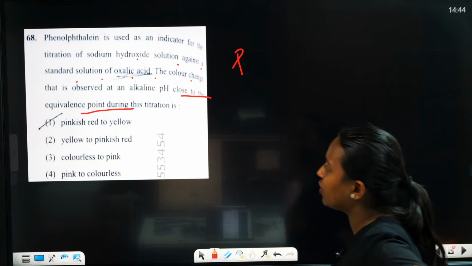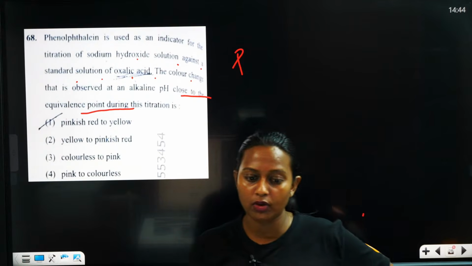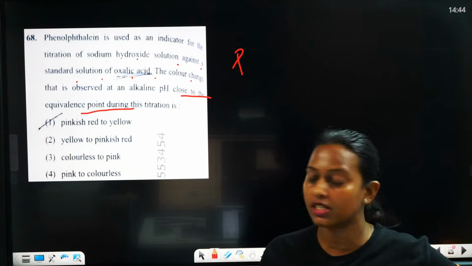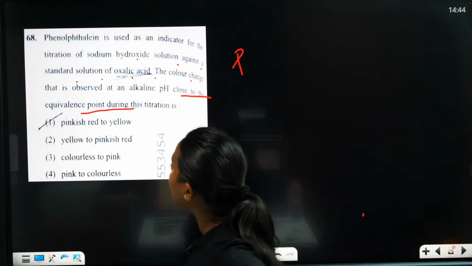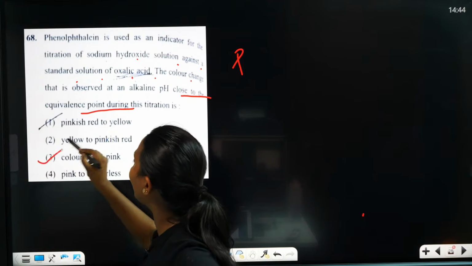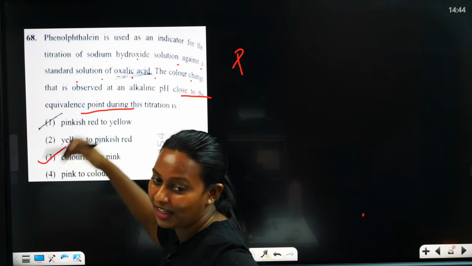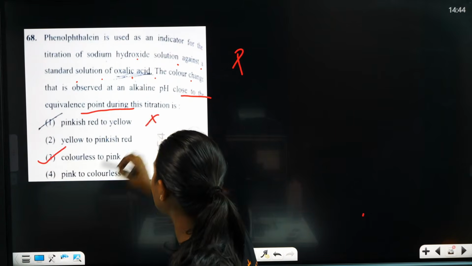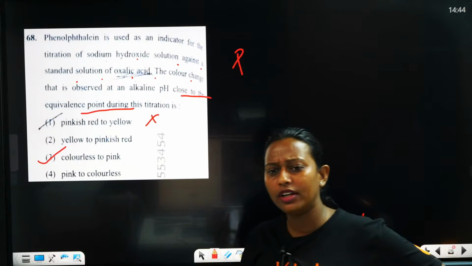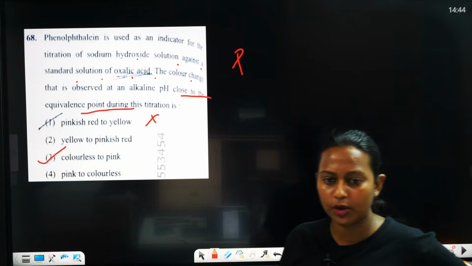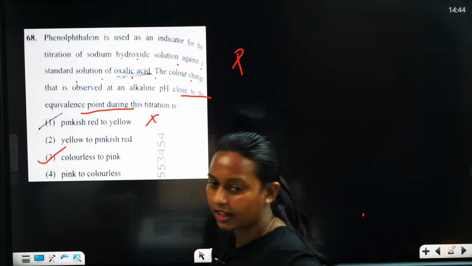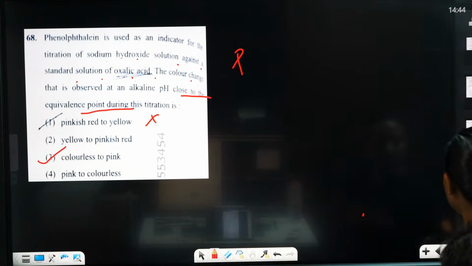The answer is colorless to pink, not pinkish red. I think you did it in your practical exam. Very good, Pradeep. Option 3 is the correct answer.